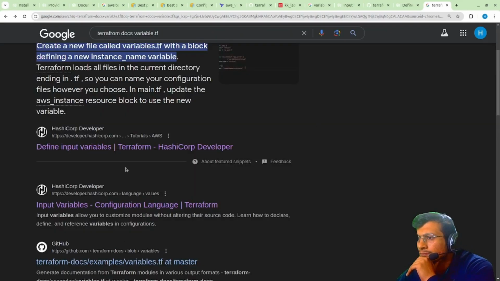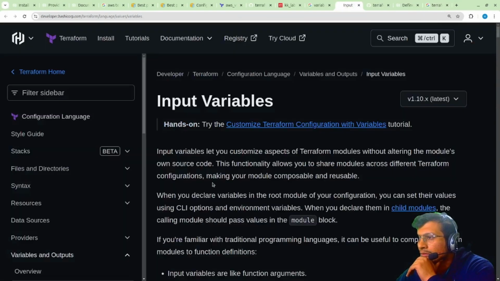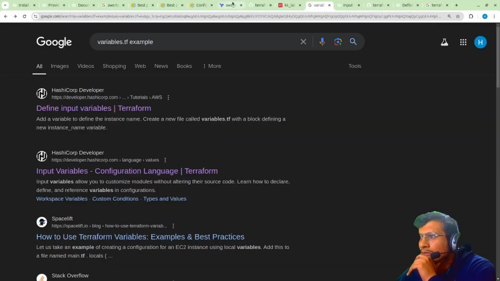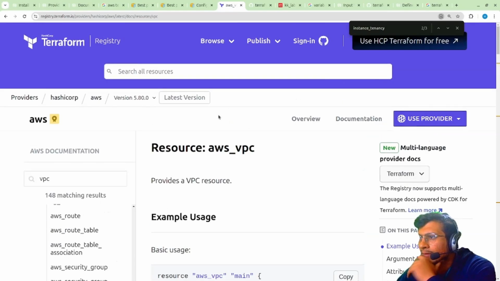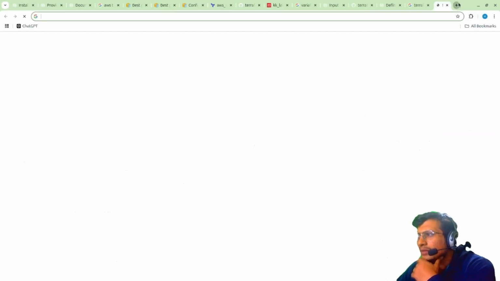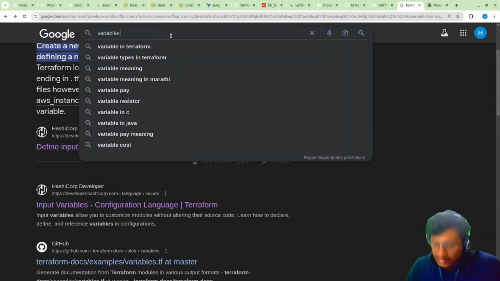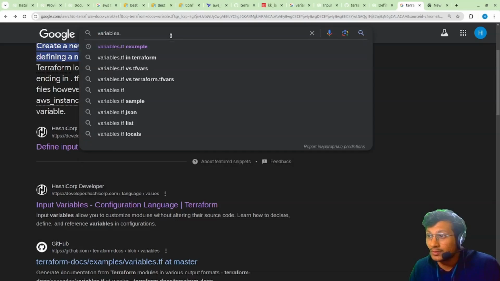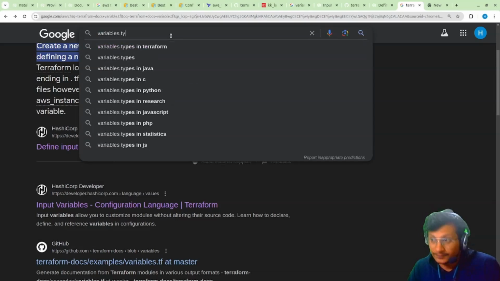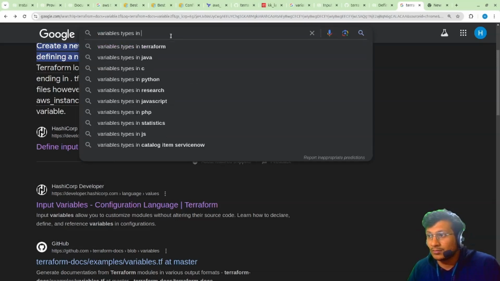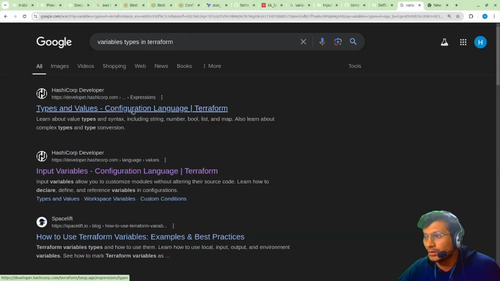Input variable, variable types in Terraform. Yeah, types and values.